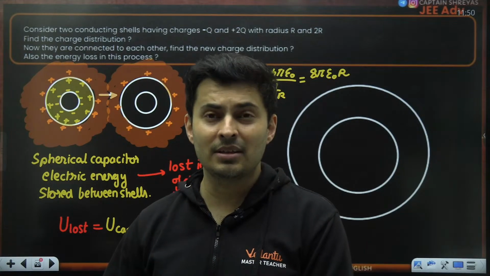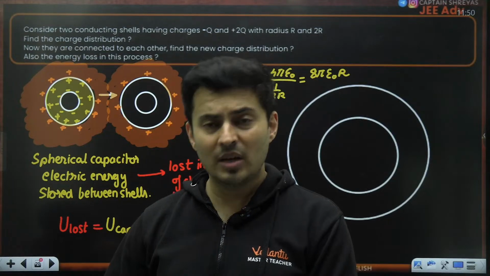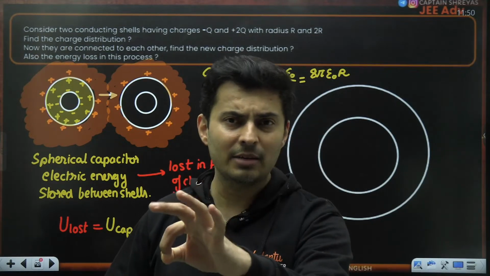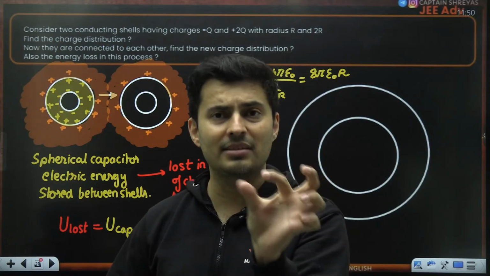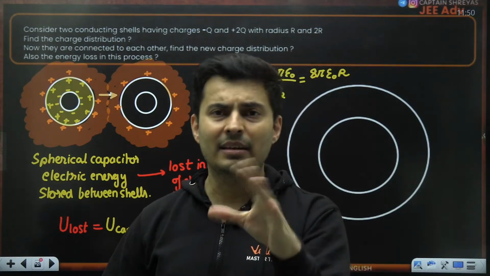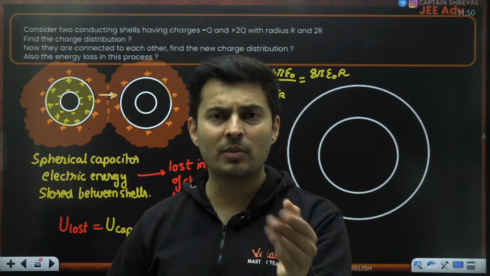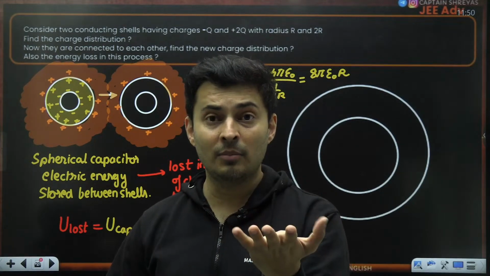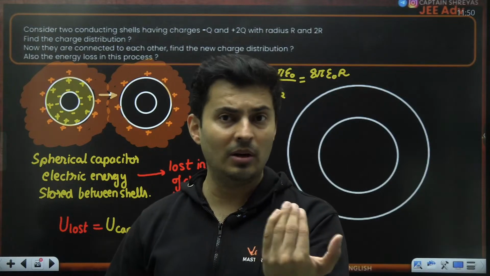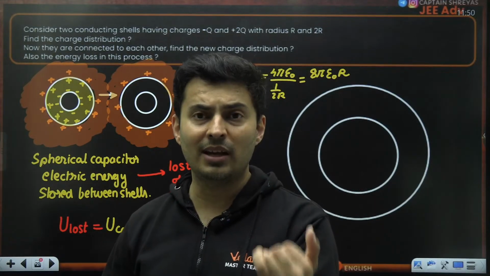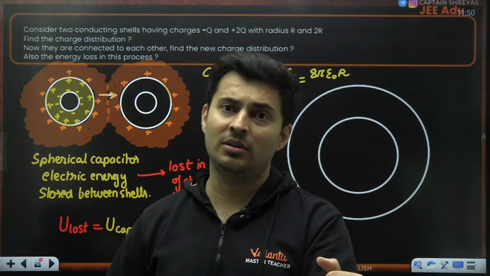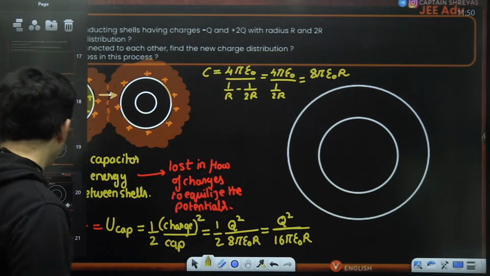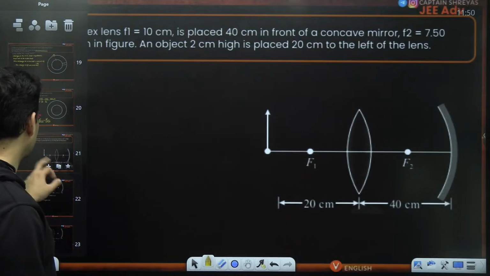Especially after mains, you have very little time now. So please make sure that you are preparing for JEE Advanced from now itself. If you are above 90 percentile, there should be some percentage of preparation. If you are close to 91, 92, maybe your percentage will be less. But if you are close to 95, it should be more. If it is 98 and above, it should be even higher. And if you are expecting above 99, 99.5, you should be watching all these videos. There is no doubt about it. Correct? Okay. Moving on to the next question.